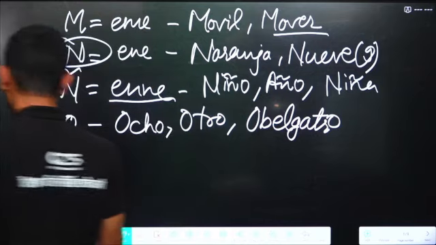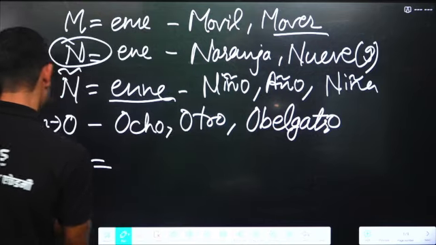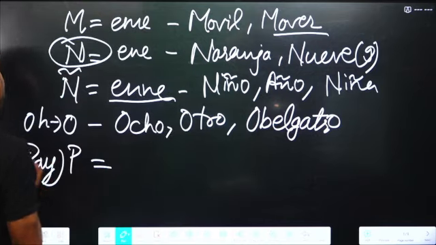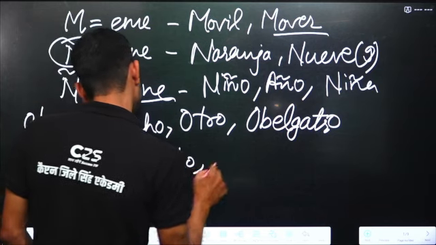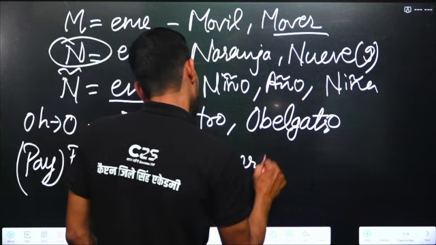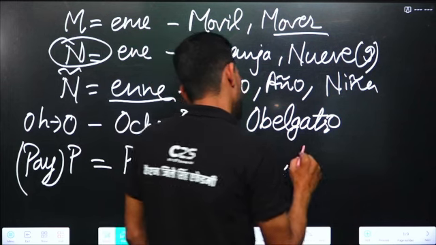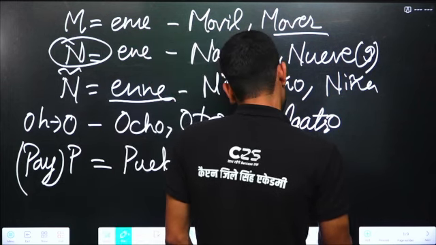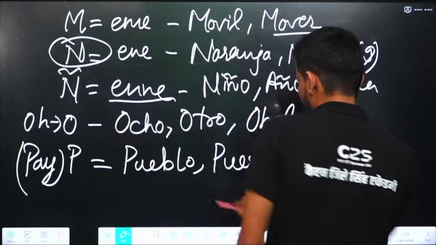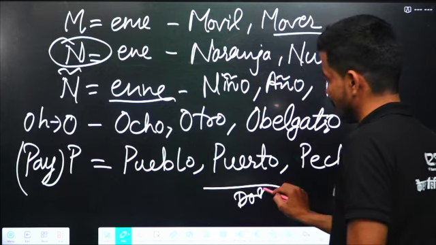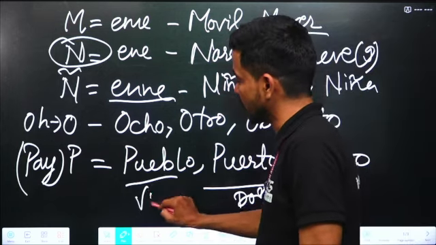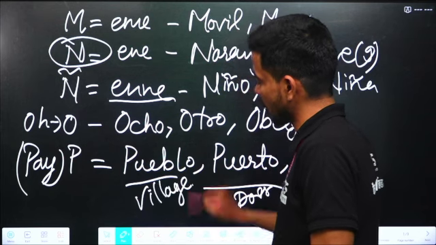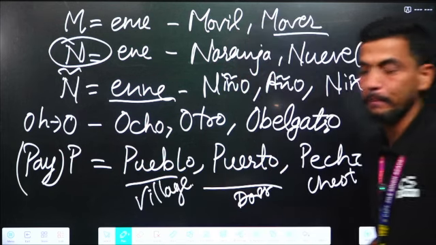Next alphabet is P. P is pronounced as P. So, pueblo, puerto, pecho. Puerto means door, pecho means chest. Pueblo means village.